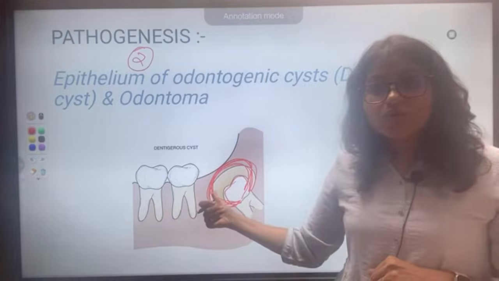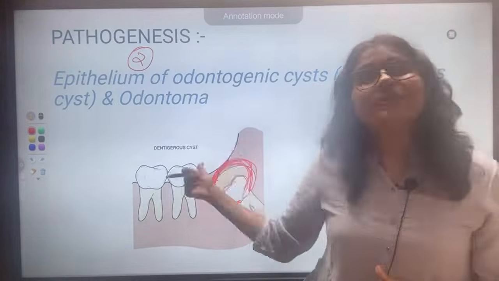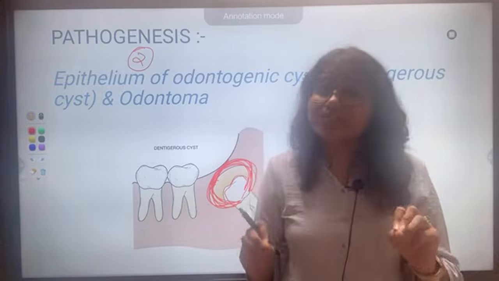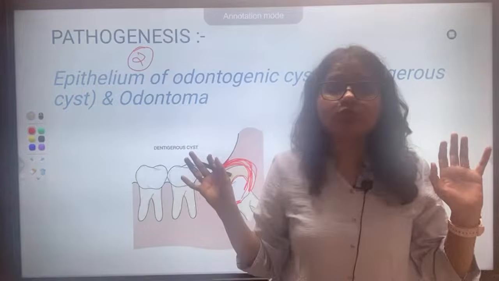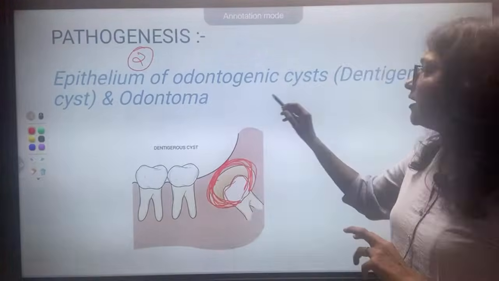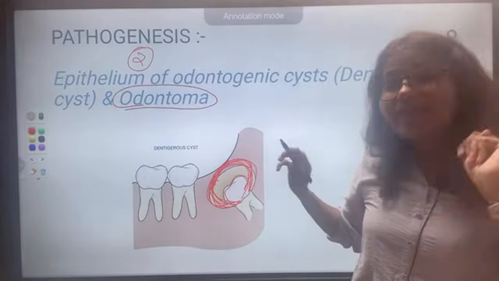So what are they saying? In the epithelium some change will take place and an ameloblastoma can be formed. So it can arise from an odontogenic cyst. Which cyst? Again this is an MCQ question. Dentigerous cyst commonly, or from an odontome, another tumor or hamartoma you can say, we will come to this later on. So this is the second tissue of origin.